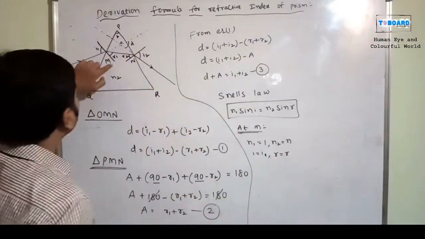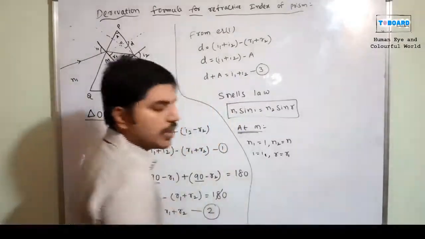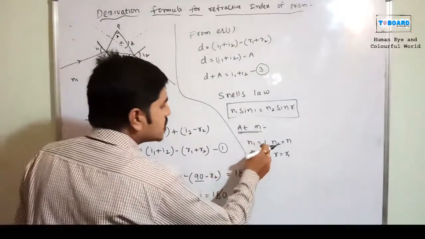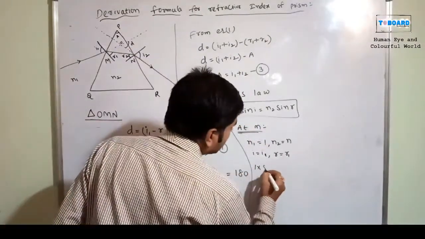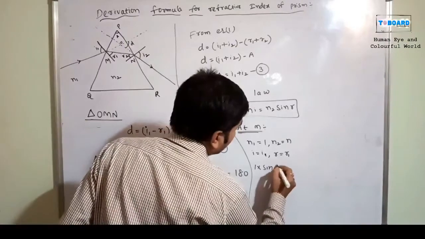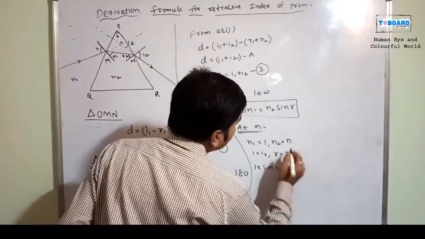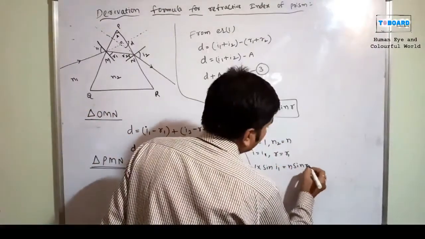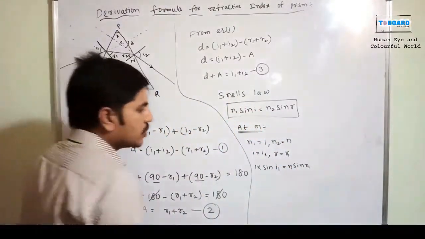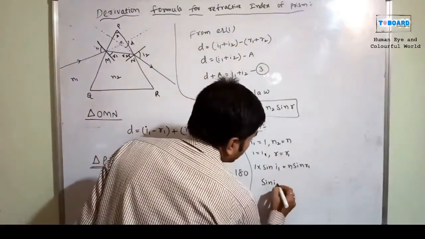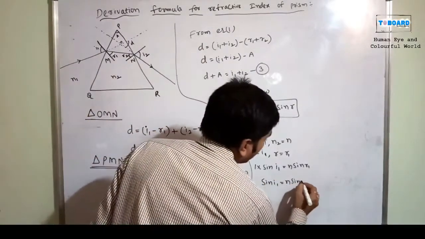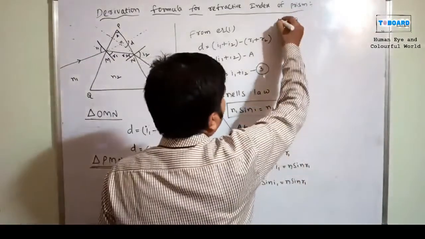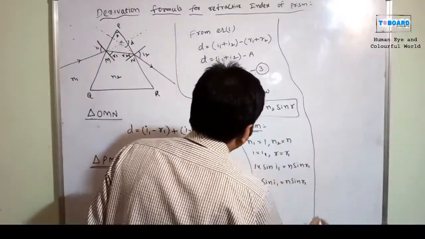Now I am going to substitute all these values in Snell's law. N1 means 1, so 1 into sin I1 is equal to N2, which is N, into sin R1. So sin I1 is equal to n sin R1. This is the one formula we have, and now we'll go for position N.